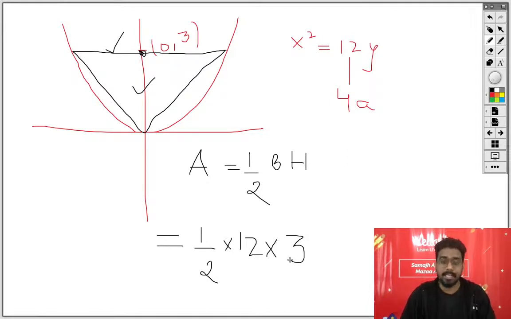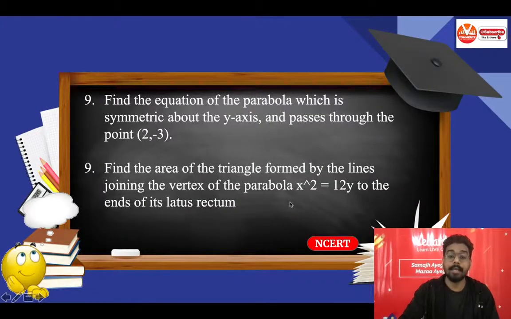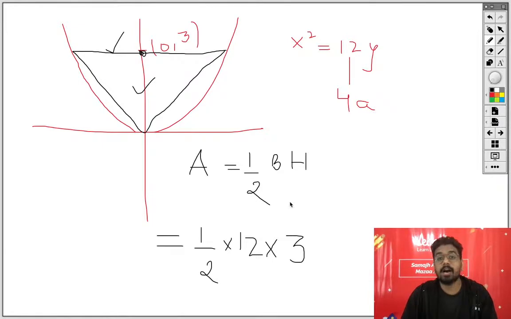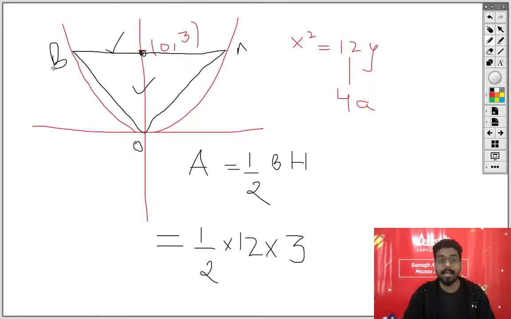Okay, but guys, you will write down your answer in your board in a proper manner. How? Given that x square equals 12y, this is the first thing. What to find out? To find out the area of a triangle. And now you do not have to write down the complete statement. You will mention over here, this is point O, this is point A, this is point B. You will write down, to find out the area of triangle OAB, where AB is the latus rectum and O is the vertex. This is how you will define.